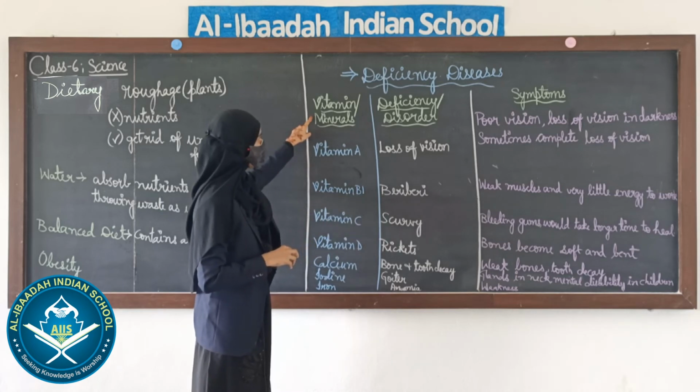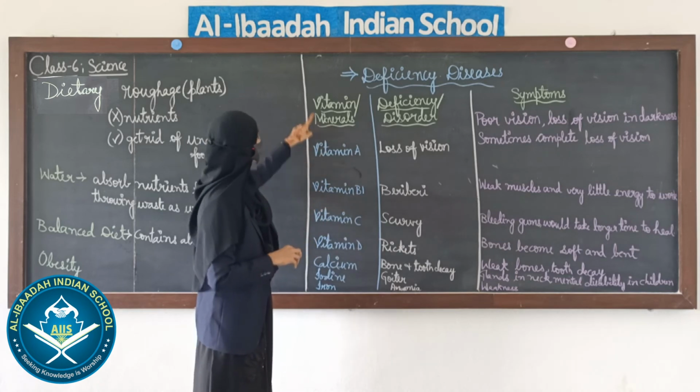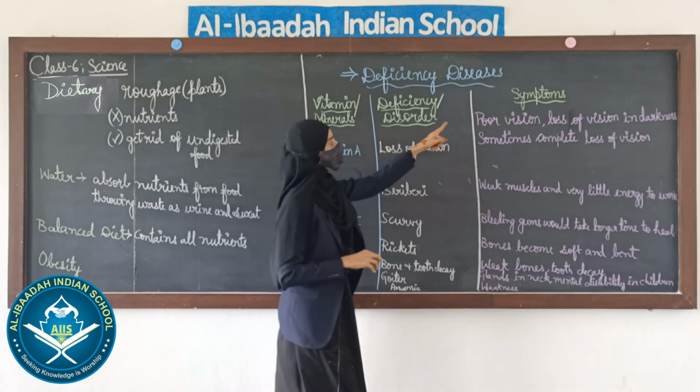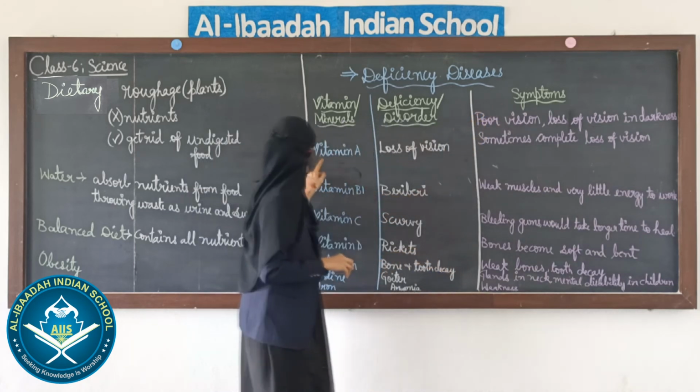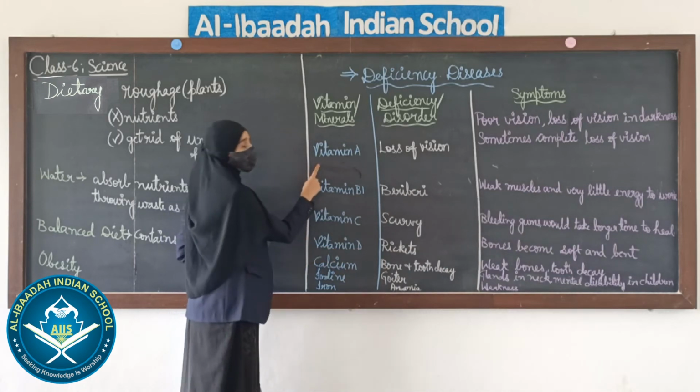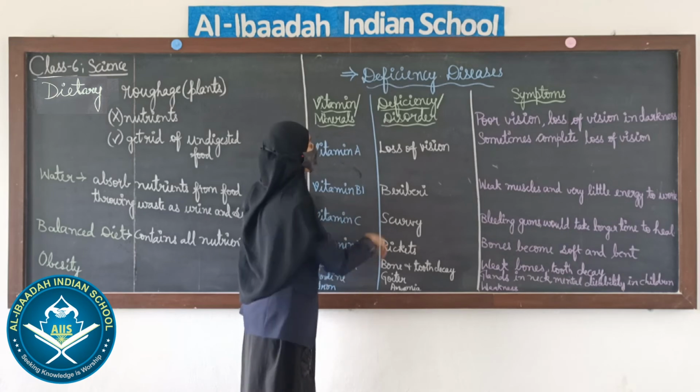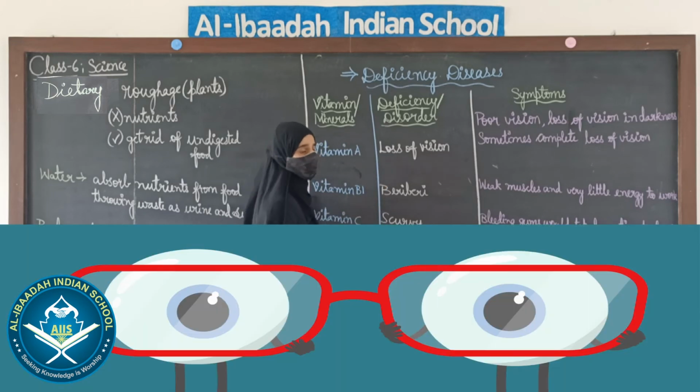So here is a table to see the vitamins and minerals, the deficiency disorders, and what symptoms we get. Here first is vitamin A. If we don't consume vitamin A for a longer period of time, we get loss of vision.